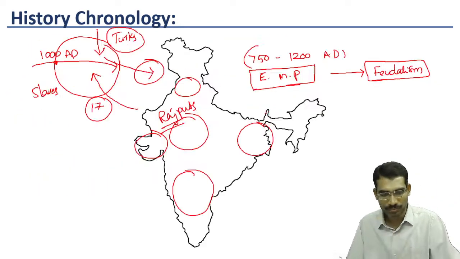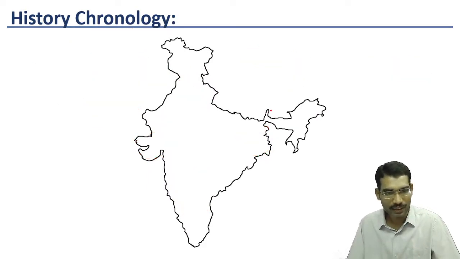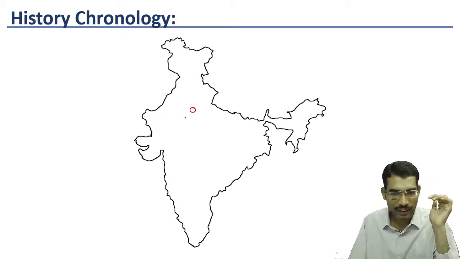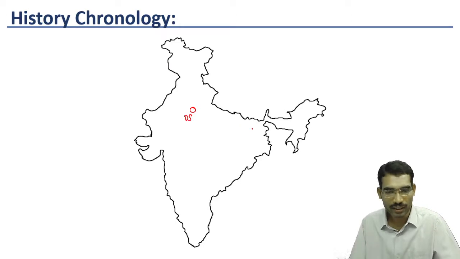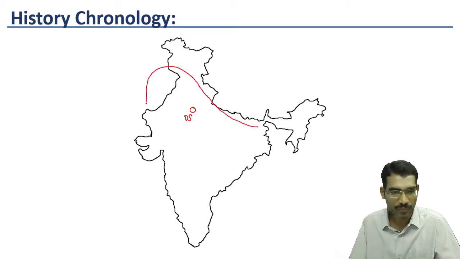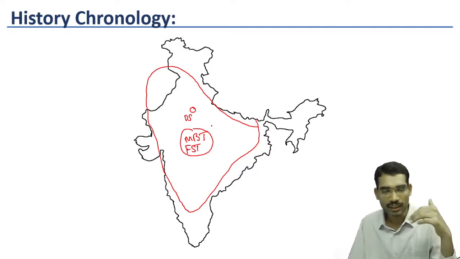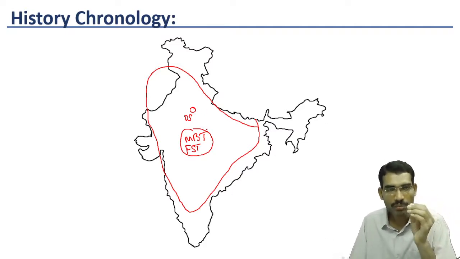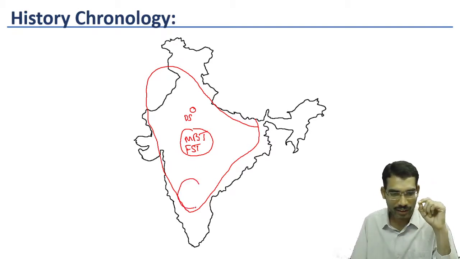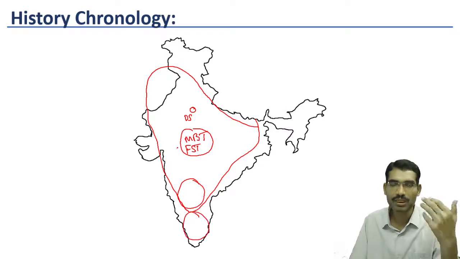Now you can see, this is the early medieval period, the age of feudalism. Now once again it has gone. Delhi Sultanate emerged. Gradually this Delhi Sultanate became very powerful and created a large empire. By the time of Muhammad bin Tughlaq and Firoz Shah Tughlaq, this became very big. But during Muhammad bin Tughlaq itself, central administration became very weak, and gradually new kinds of kingdoms emerged once again.